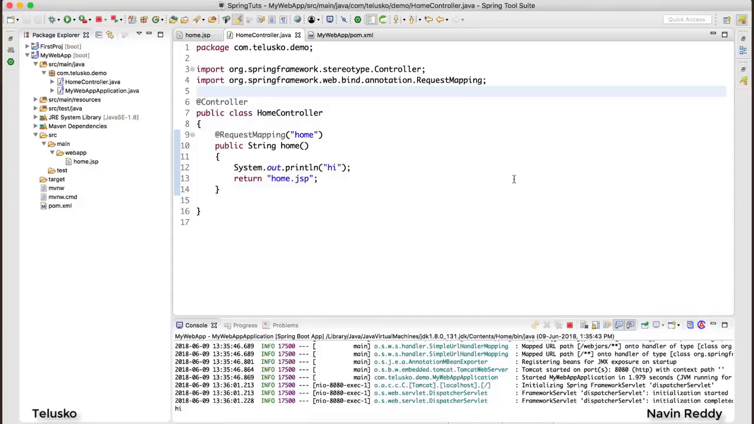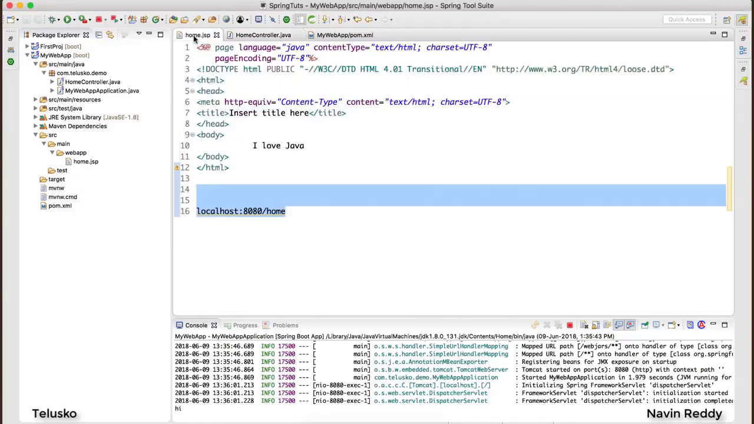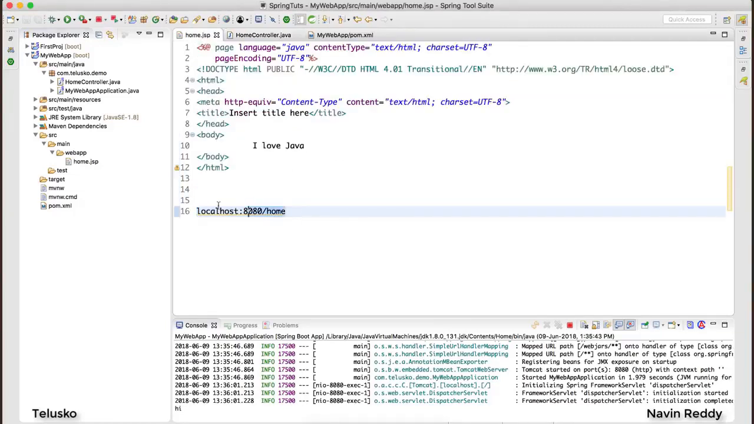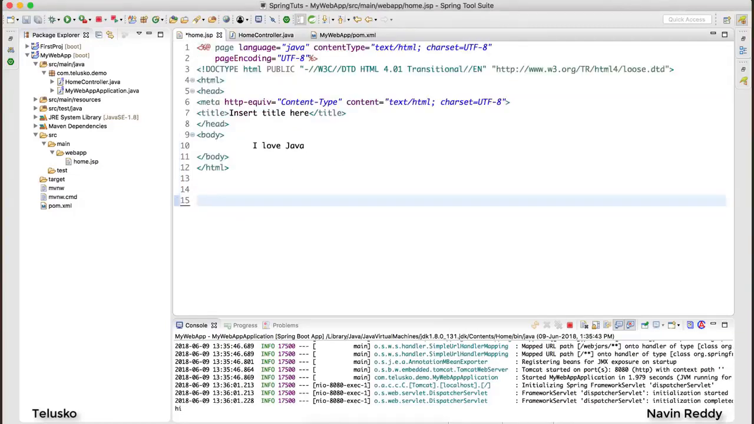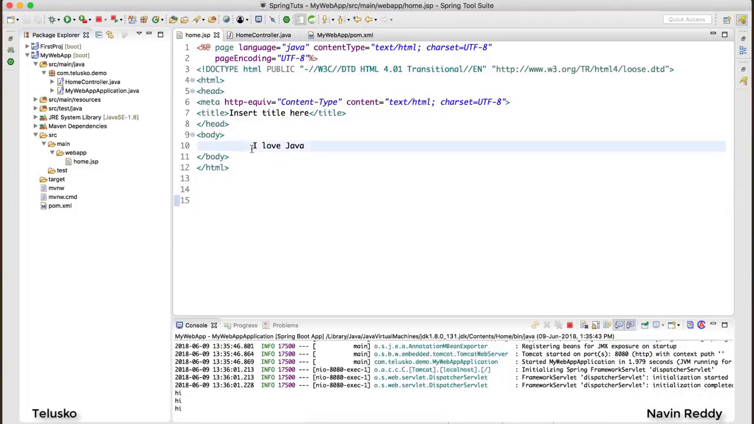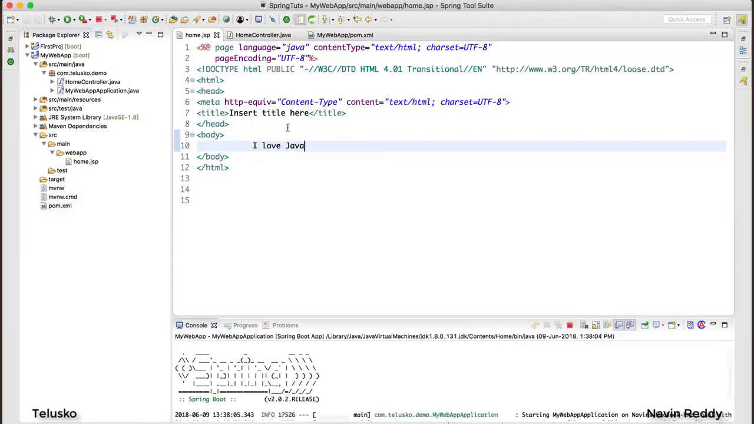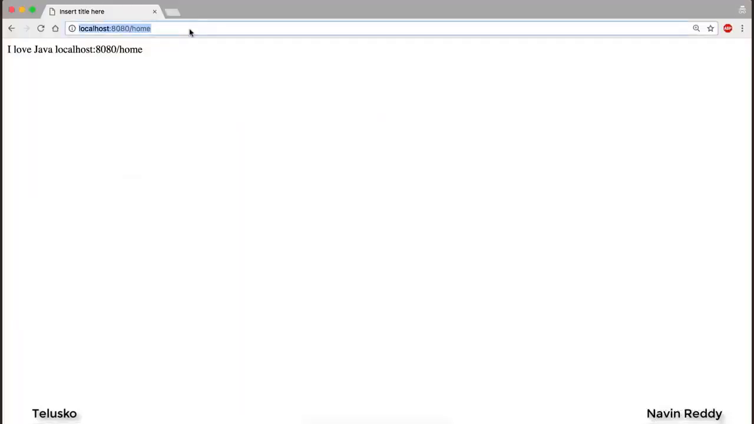In this video, we'll continue with the web app using Spring Boot. So in the last video, what we have done is we have created this page which is home.jsp, in which I'm just printing "I love Java". I don't want to print this localhost part as of now. So I made the changes here, and once I've made the changes, I can just restart the application so that let's see if it is working. I will go back to my browser and say enter. You can see I got "I love Java".